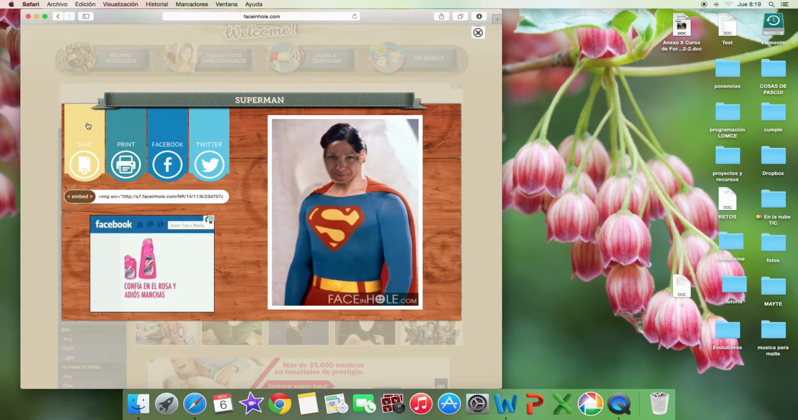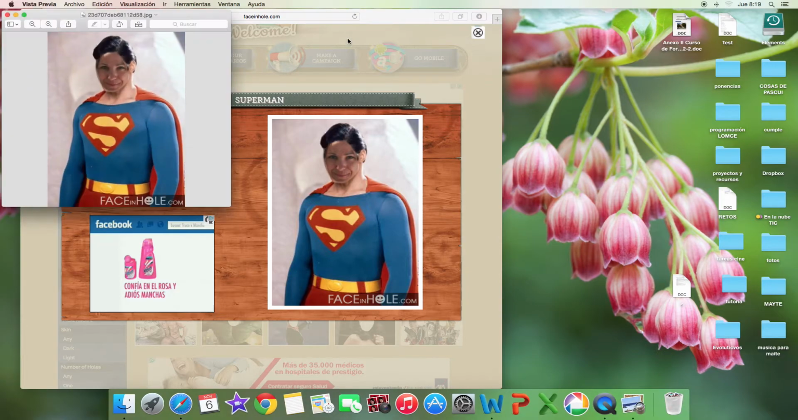Now I can save it on my computer, I can print the photo, I can share it with my friends on Facebook or Twitter, or I can also embed it in a blog. Now what do I want to do? I want to save it, yeah.